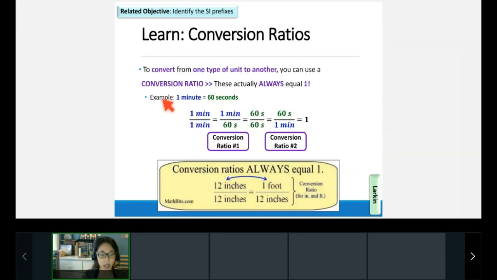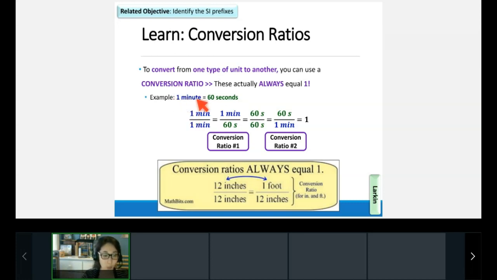Now, let's talk a little bit about how you get from one type of unit to another. This is what we call conversion ratios. To convert from one type of unit to another, you can use what's called a conversion ratio. Conversion ratios in reality always equal 1. I know that it might not look like it, but let's talk about why they always equal 1.